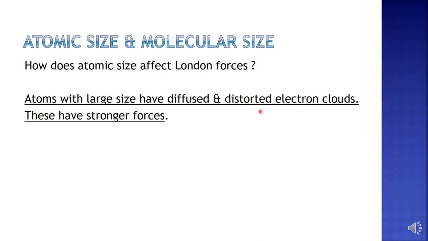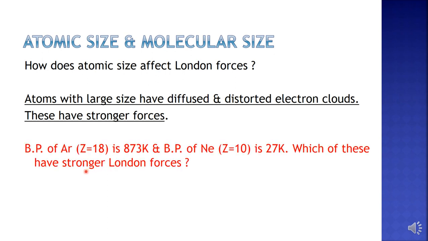So their electron clouds will be diffused and distorted, which means they can be easily polarized. So in such cases, the strength of the forces will be very high. So the London forces are stronger in big molecules. So as atomic size and molecular size increase, the strength of London forces also increases.